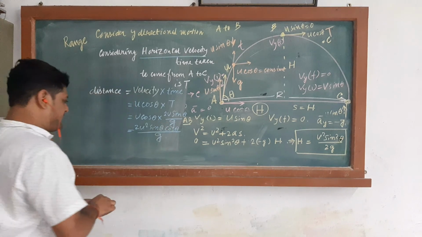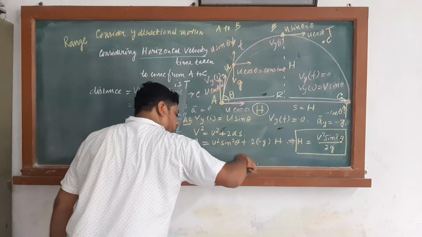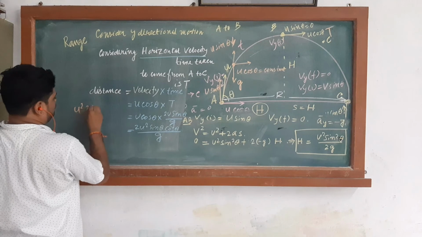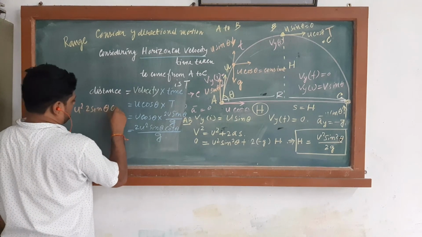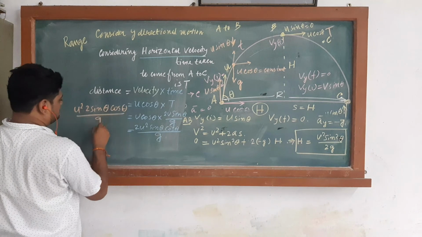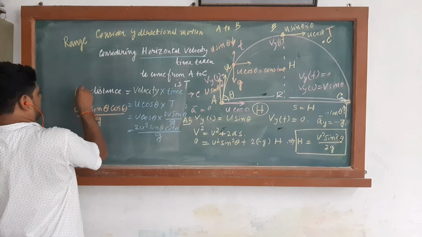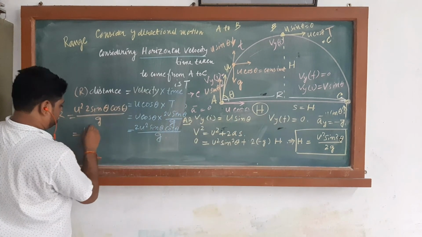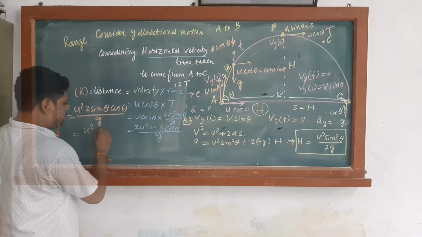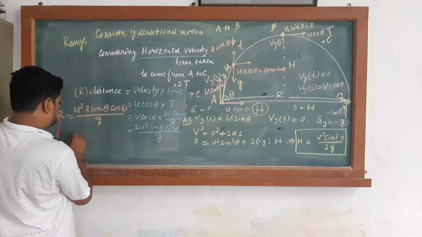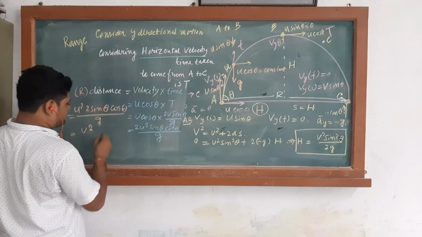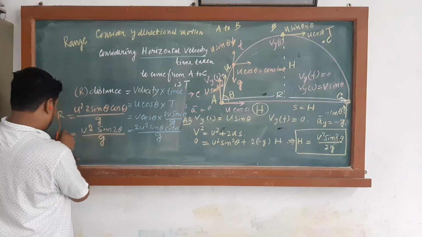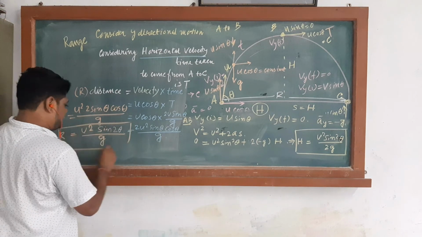You can rewrite this as u square into 2 sin theta cos theta by g. Distance is nothing but the range r. Now 2 sin theta cos theta is sin 2 theta, so the expression of r is u square sin 2 theta by g.